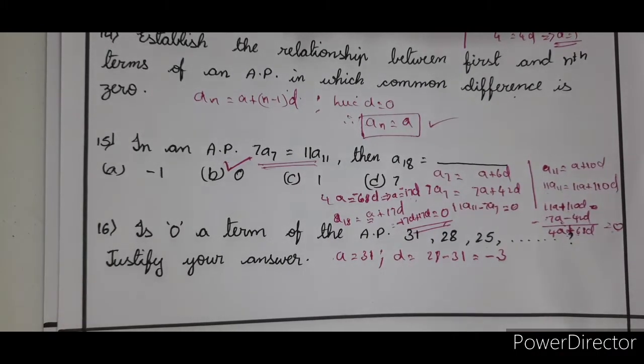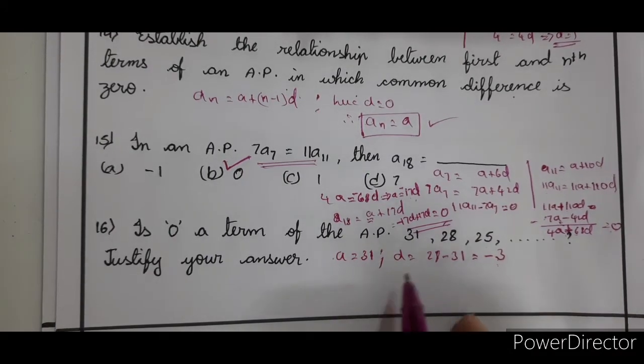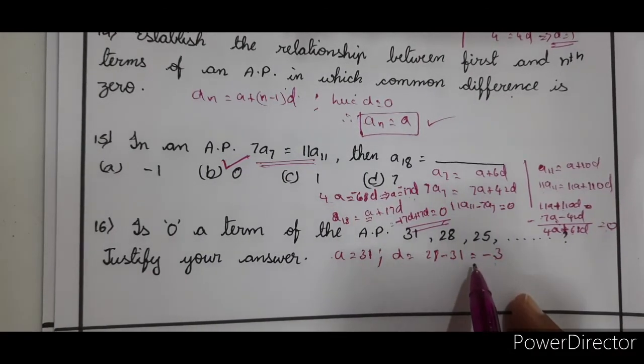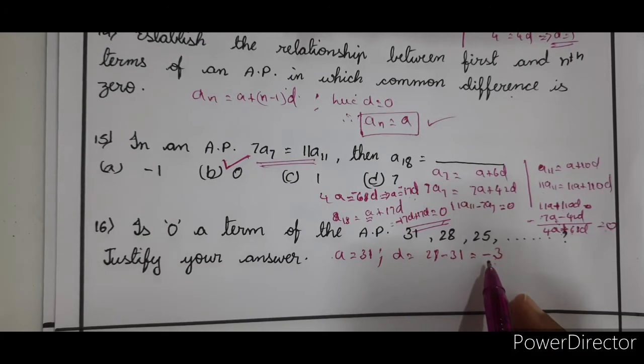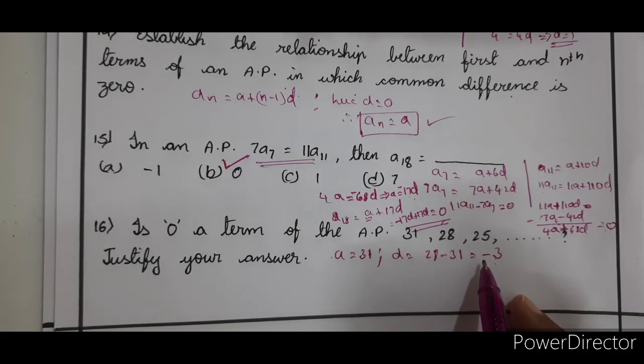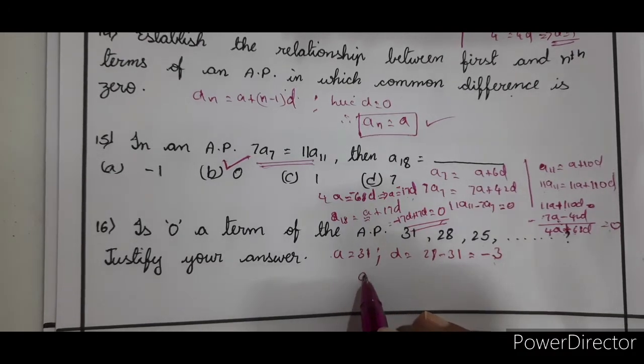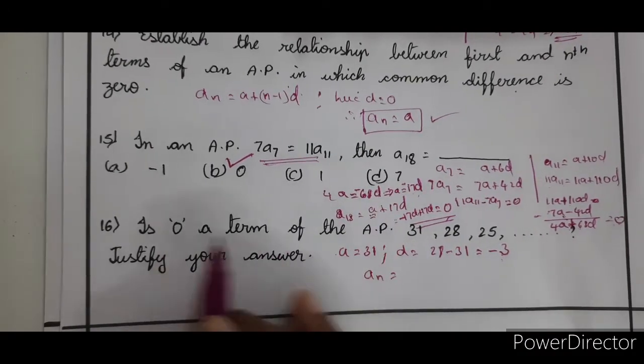Yes, it is minus 3. So you are getting the common difference to be minus 3. So now we have to find out whether we are going to get any particular term where an is 0.